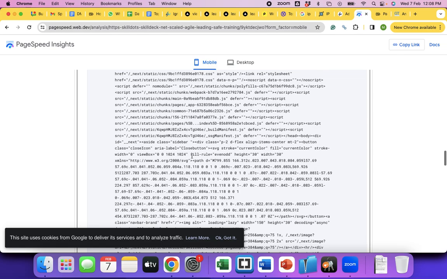Passed audits: it has a meta name viewport tag with width or initial scale. This is all about setting up the screen sizes. Document has a title tag, meta title. This is what the browsers see and understand what the web page is about. This is what helps the search engines to identify what the web page is about. Correct? Document has a meta description, page has a successful HTTP status code, links are crawlable, page is not blocked from indexing. If you are using the noindex, nofollow tag, then the web page is blocked, which we were discussing in site level SEO, correct? What noindex, nofollow does.